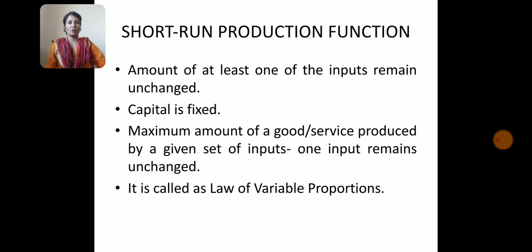However, in the short run, it is possible to increase the quantities of one input while keeping the quantities of other inputs constant in order to have more output. It is called the law of variable proportions. The short run production function in the case of two inputs, that is labor and capital, with capital as fixed and labor as the variable input, can be expressed as